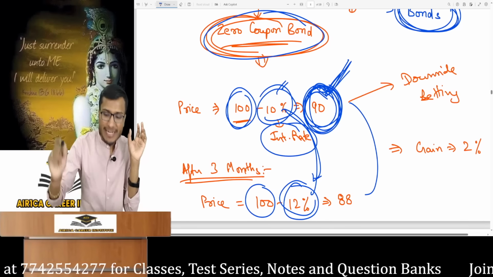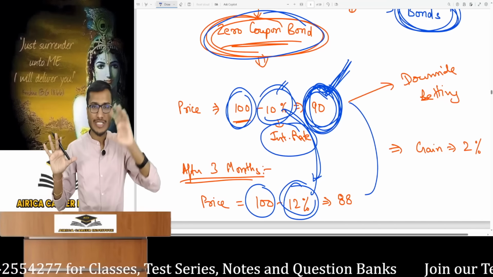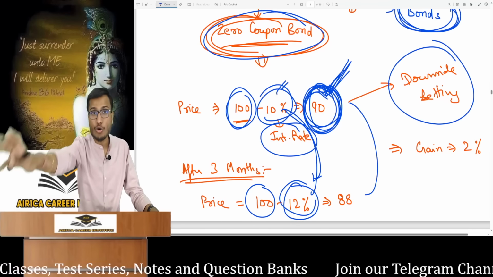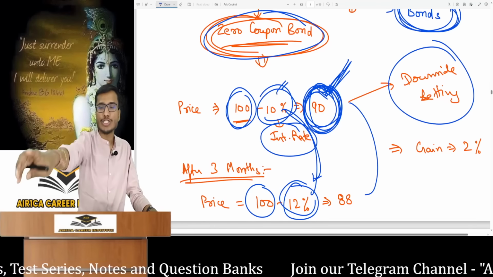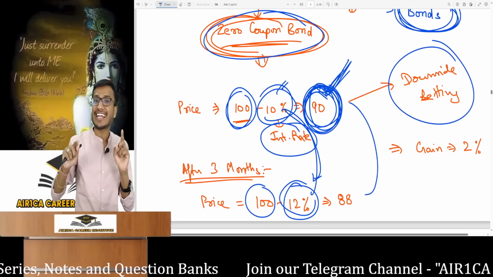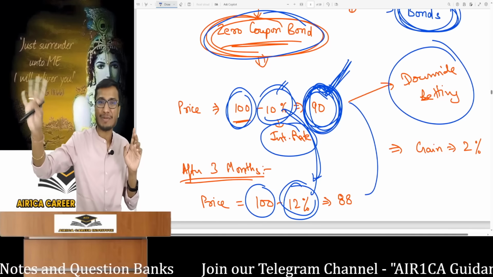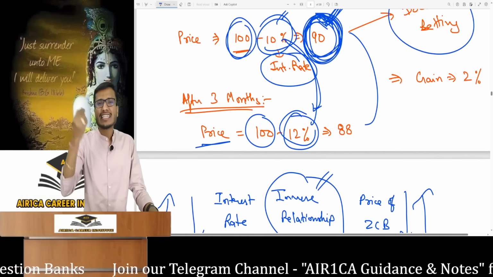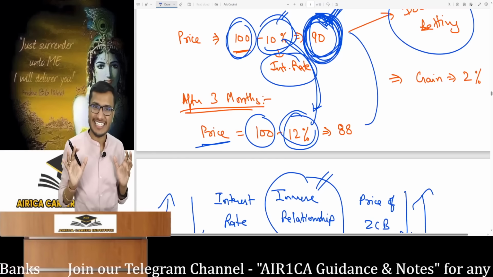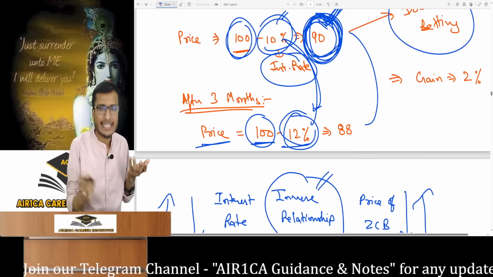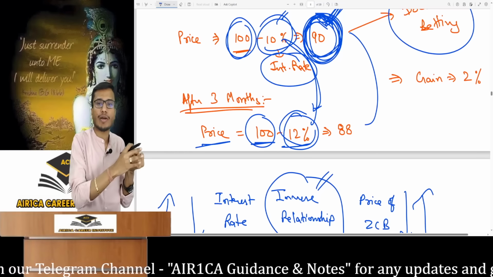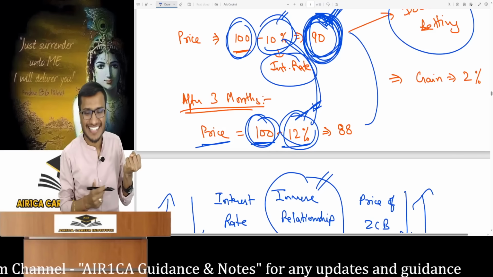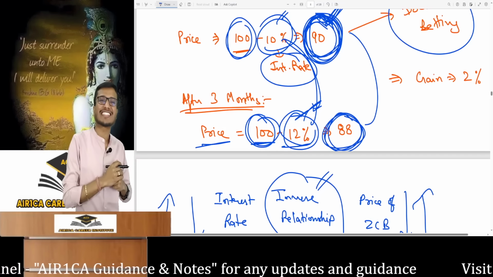I placed a bet on the price of the zero coupon bond today. Focusing on interest rate futures, I made a downside bet that its price will fall after 3 months. As I previously explained, the underlying asset here is the zero coupon bond, not the interest rate. I said its price will fall. After 3 months, look at its price. After 3 months, the interest rate is 12%. If a company issues a zero coupon bond today, its price will be 100 minus 12%, as the market interest rate today is 12%. The zero coupon bond's market price today is 88.